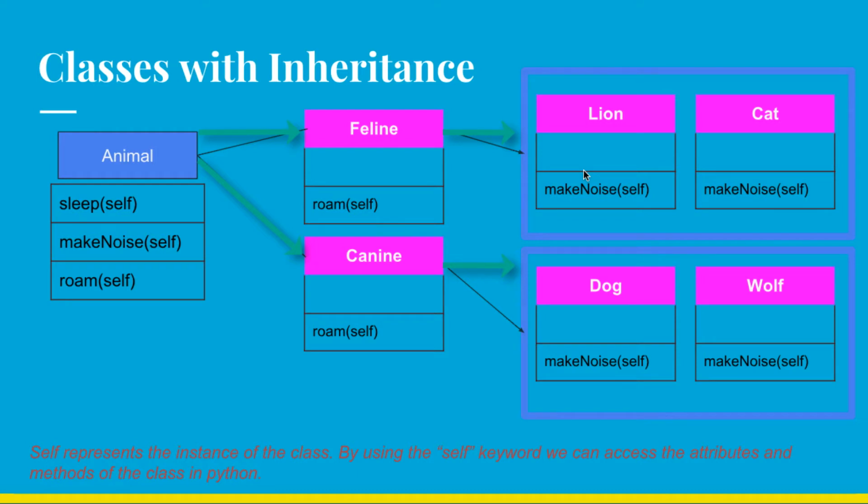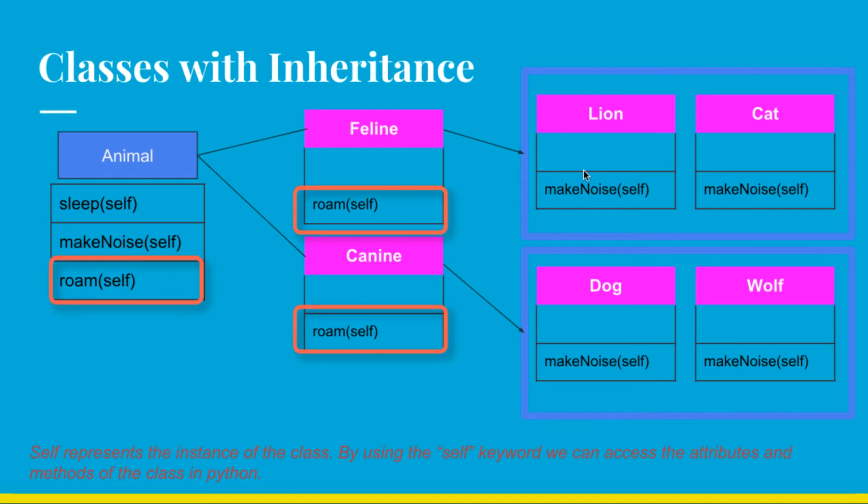So what is the objective of doing this? By doing this, we are abstracting the nature of the class. For example, when we talk about the feline and canine, we can also differentiate one more behavior here, that is roam, because the roaming of these two biological categories is different. Felines basically prefer roaming alone, and the canines, from which dog and wolf are derived, walk in a pack.